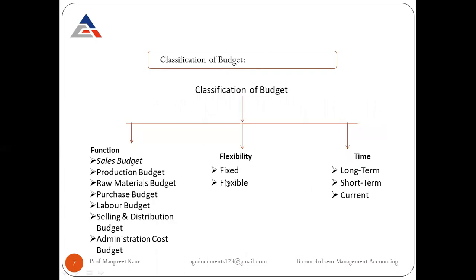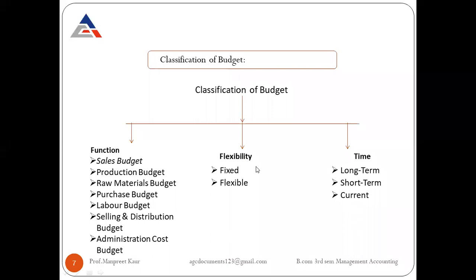The next concept we are going to discuss is the classification of budget. The classification of budget includes functional budget, flexibility, and time. According to the function, it includes the sub-points: sales budget, production budget, raw materials budget, purchase budget, labor budget, selling and distribution budget, and administrative budget.